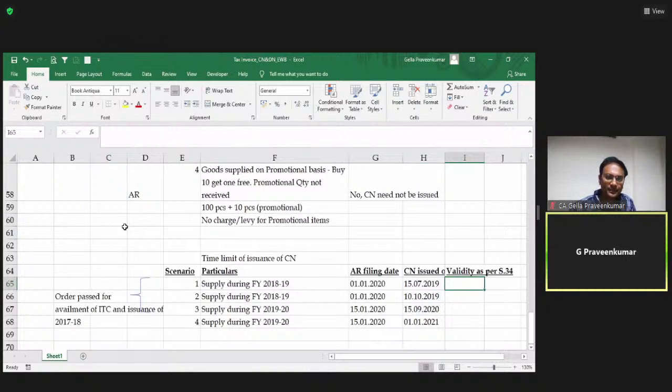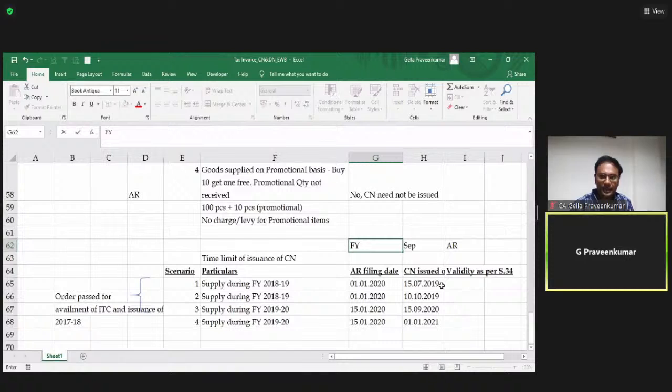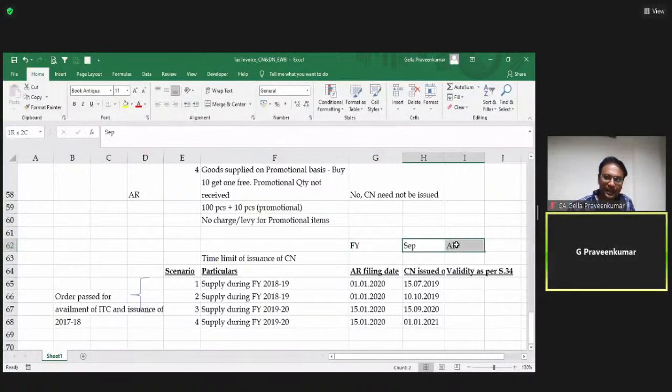One is September. Second is annual return. Supply made during a financial year, that supply, 6 months from the end of the financial year, that is till the month of September, or filing of annual return, whichever is earlier. Earlier of these two is what I have to check from law perspective, right?